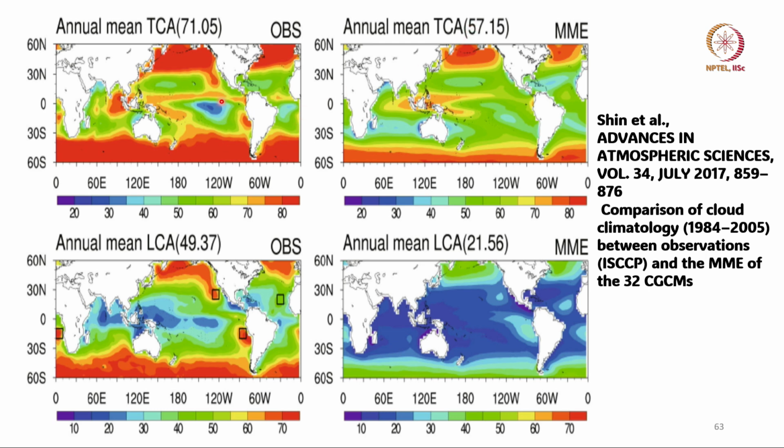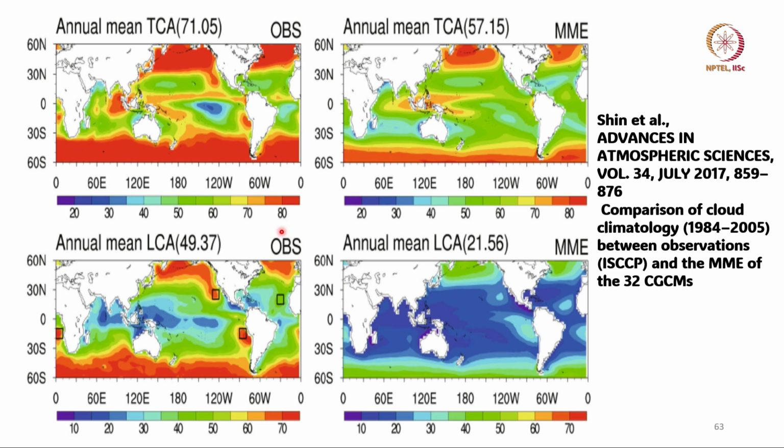Although the spatial pattern is quite good, it looks quite similar, but the total amount is wrong by 14%, which is very large, because even 1% change in cloudiness has a huge impact on our climate. Difference of 14% in the annual mean cloudiness is a very serious issue.